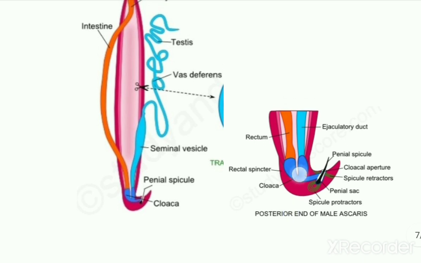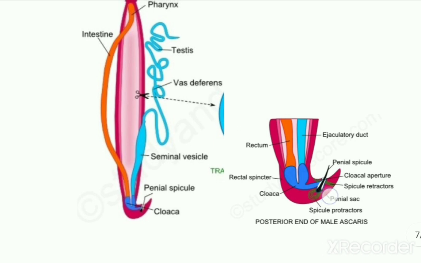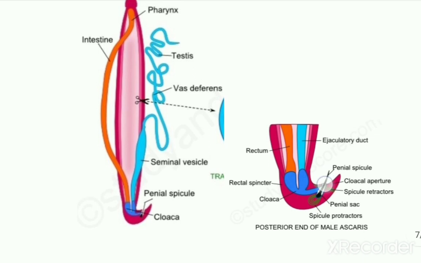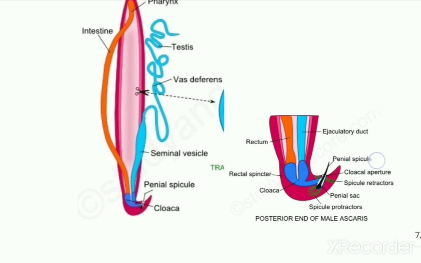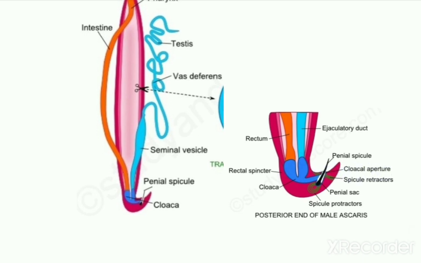below the cloaca is present a very small pouch or sac-like structure which is termed as the penial sac or the spicule sac. In this spicule sac is present one pair of needle-like cuticular structures which are termed as the copulatory spicules or the penial spicules. These penial spicules, one pair of which is present only in the male, protrude out through this cloacal aperture. These penial spicules help during the copulation process.